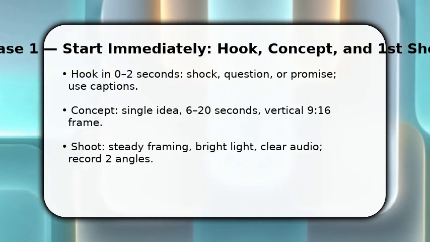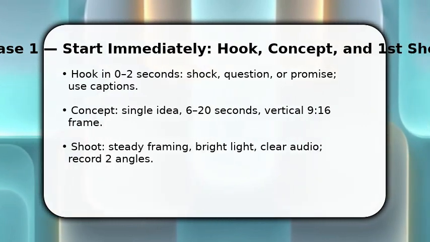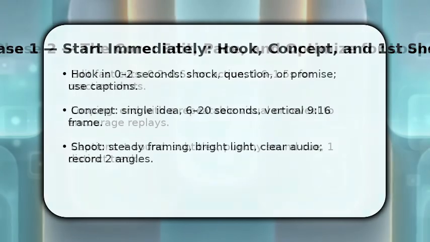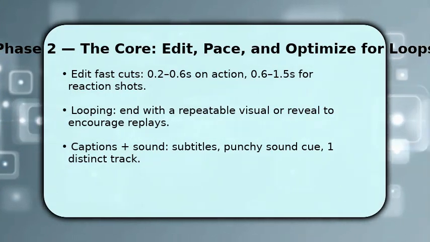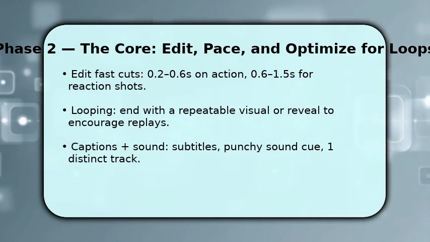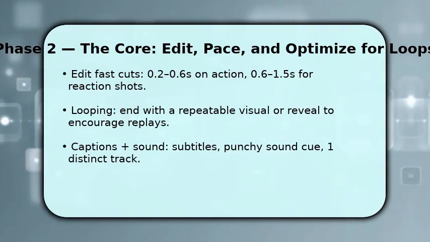You now assemble the core, tight edits and a looping finish. Cut on action with 0.2 to 0.6-second clips for movement and give reaction shots 0.6 to 1.5 seconds so the brain registers emotion.